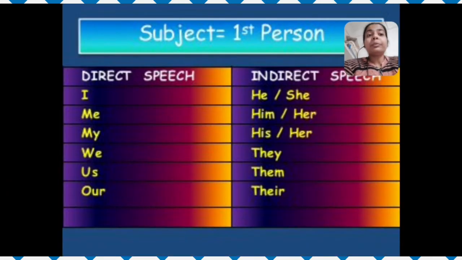Let's have an overview of what you have studied. For first person subject, "I" in direct speech will change into "he" or "she" according to the subject. "Me" will change into "him" or "her." "My" will change into "his" or "her." "We" will change into "they." "Us" will change into "them," and "our" will change into "their."